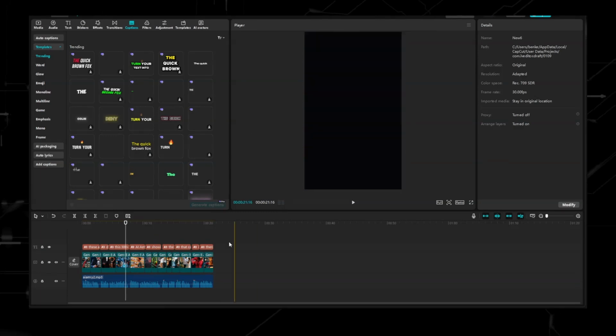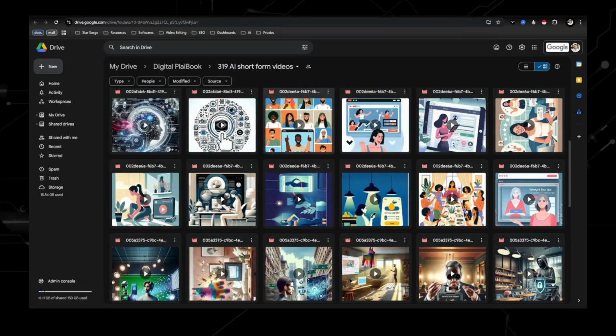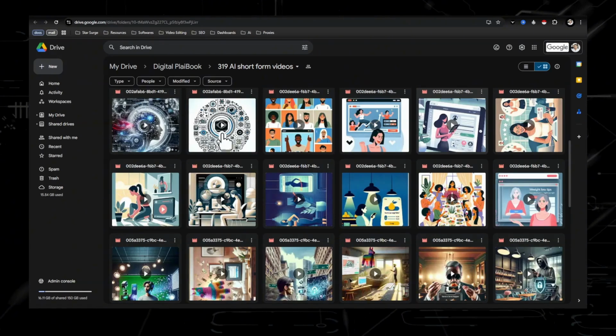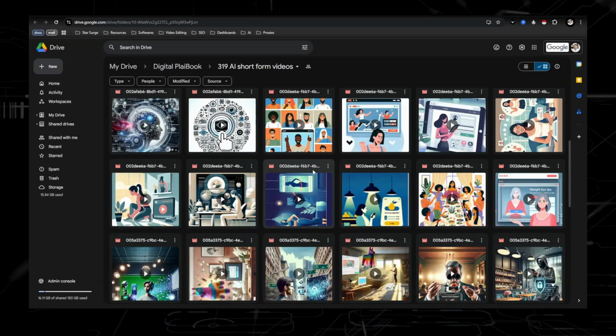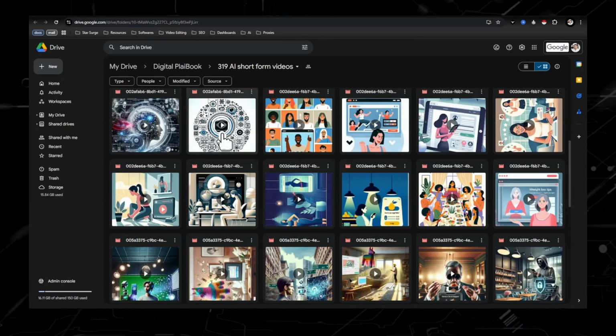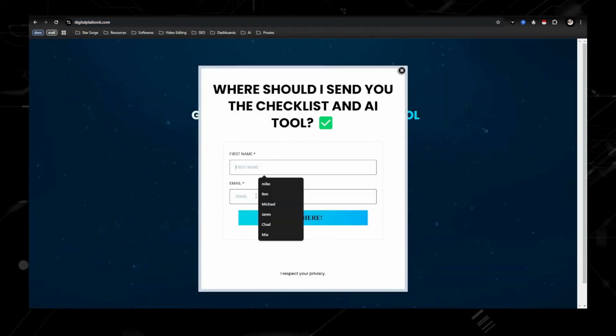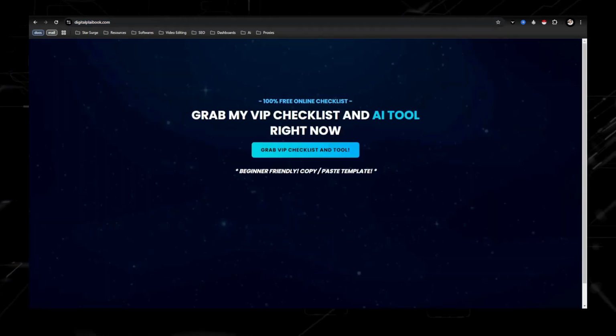So something super simple like that. And then at the very end, we're sending traffic to a landing page, which is going to allow them to put in their information to get, in my case, I'm selling the digital playbook. You guys could also sell the digital playbook, but whatever your offer or service is, you want to send them to a landing page that looks like this. So you're able to get their first name and email.